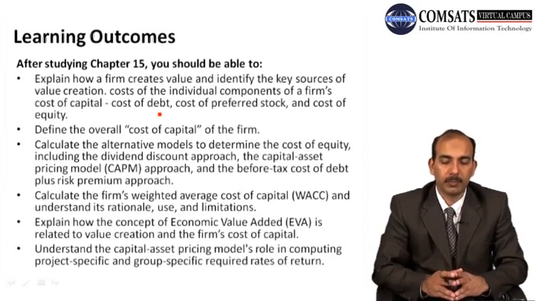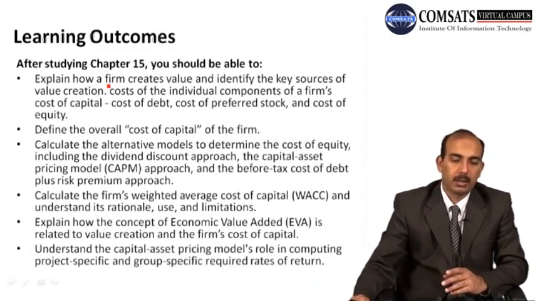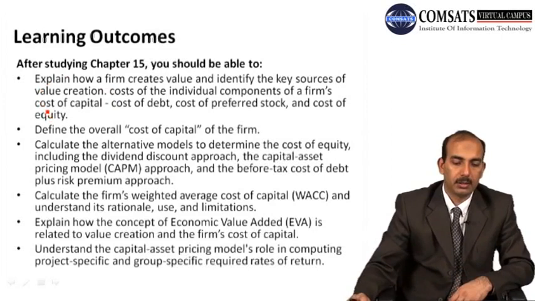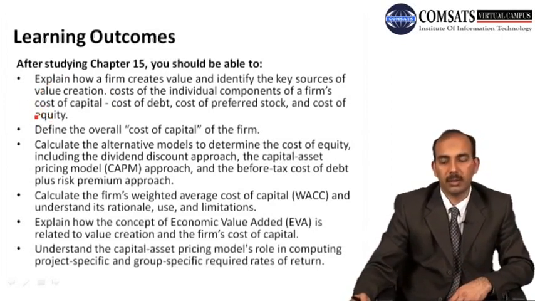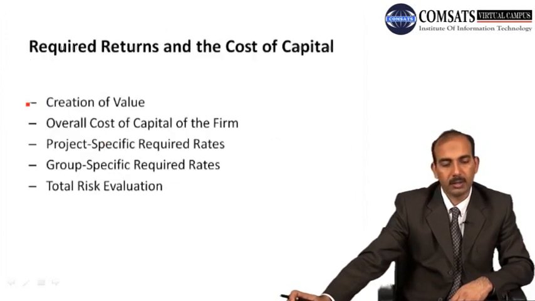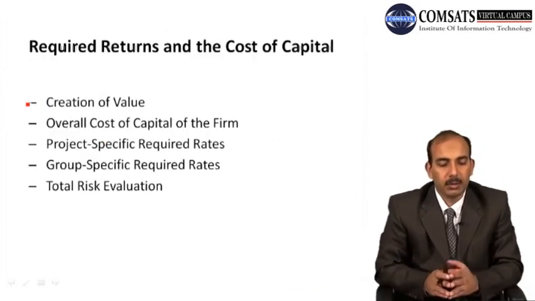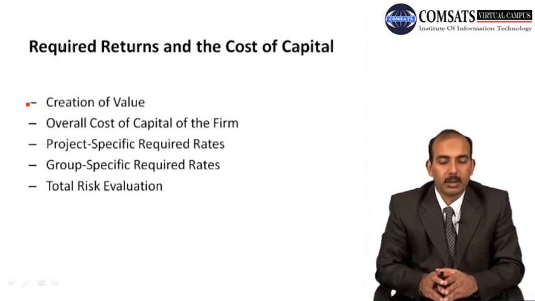And you should be able to understand the capital asset pricing model's role in computing project specific and group specific required rates of return. The first part will cover up till the first 3 points we mentioned here in your learning outcomes. And then in this chapter we are going to cover the following topics: creation of value, overall cost of capital of the firm, project specific required rates, group specific required rates, and total risk evaluation.